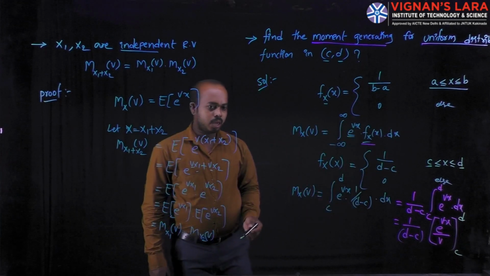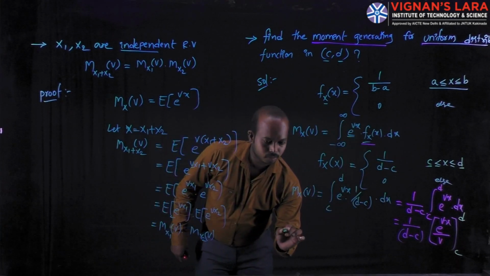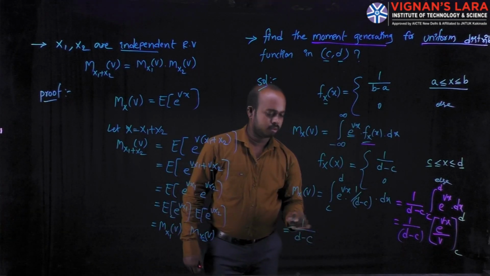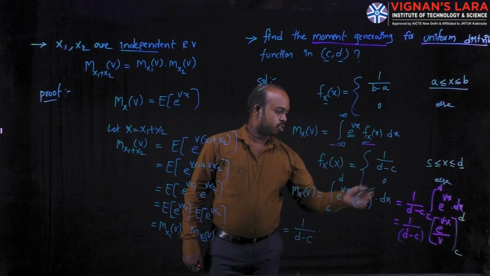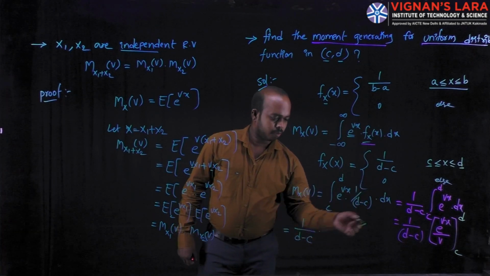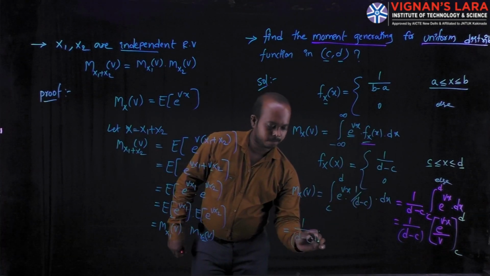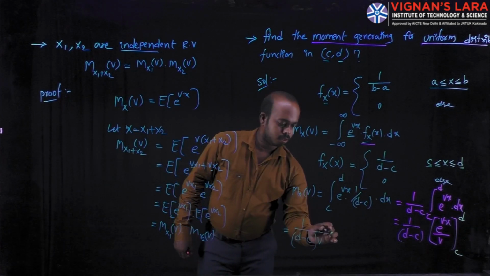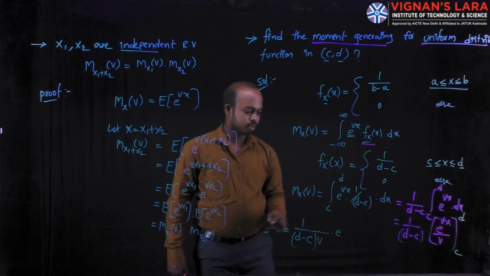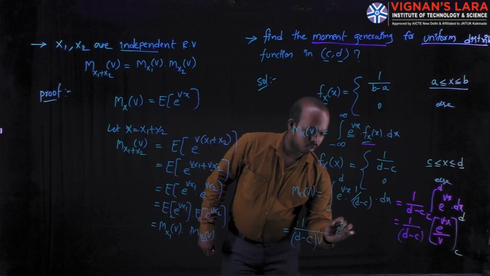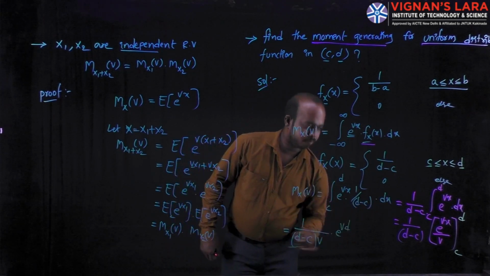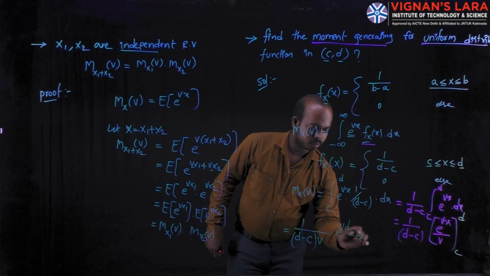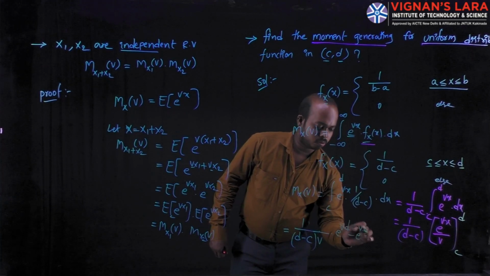The value I am writing here is 1 divided by d minus c, into the higher limit. The v is a constant, that's why I am writing d minus c into v, e power. The first value is the higher limit, e power v into d, minus the lower limit, e power v into c.